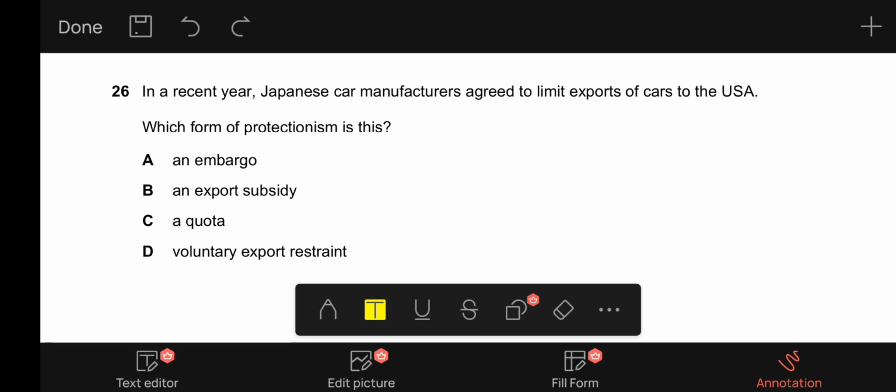B, an export subsidy. An export subsidy is actually increasing the number of exports, not limiting it. C, a quota. A quota will limit the imports in a physical quantity. So a quota is a physical limit on imports to a country. It is not correct. D, voluntary export restraint. D is our correct option.